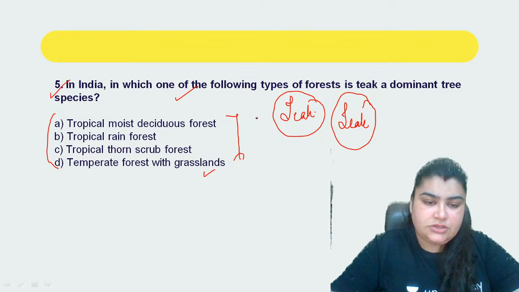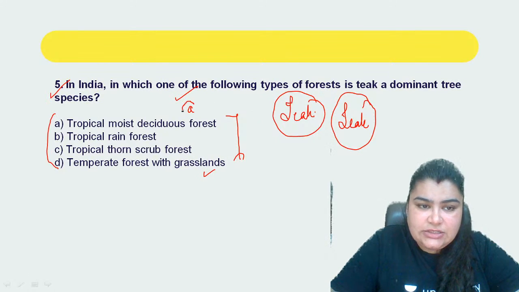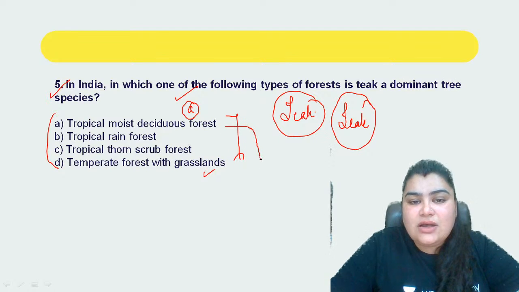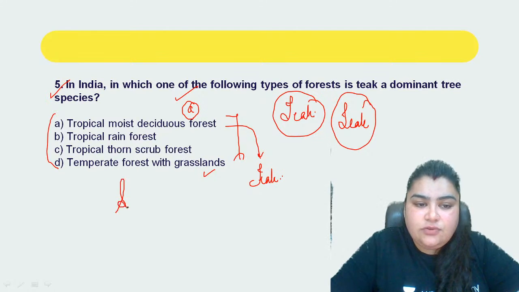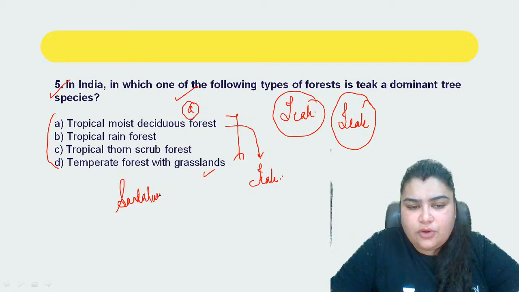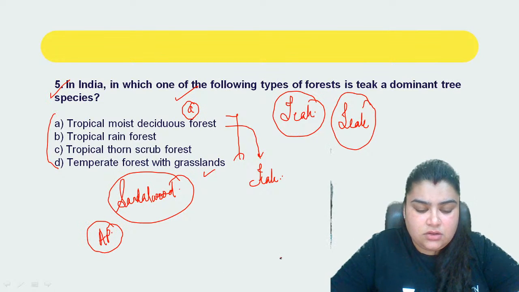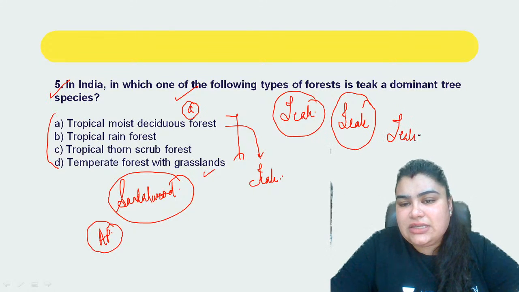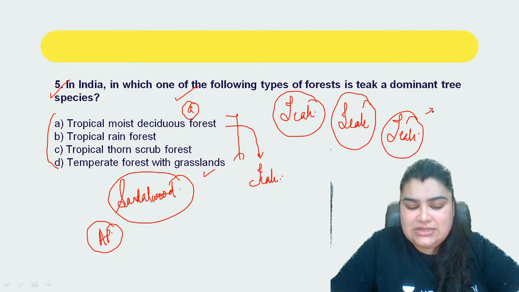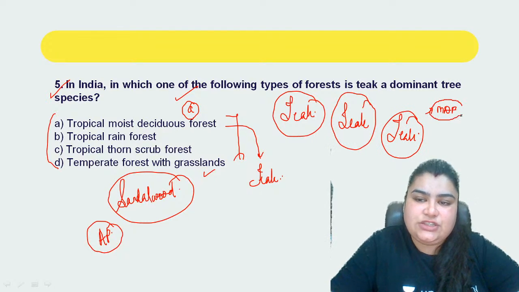All right, so the correct answer to this question here is going to be A, that is a tropical moist deciduous forest. Why is it going to be A? Because teak does not grow in a very dry deciduous condition, right? Sandalwood does, right? Sandalwood forests are mostly the dry deciduous forests that we have in the state of Andhra Pradesh, right? But when we are talking about teak, on the contrary, teak is a tree that grows in the moist areas or in the moist deciduous forests, right? Not in the dry deciduous ones, right?